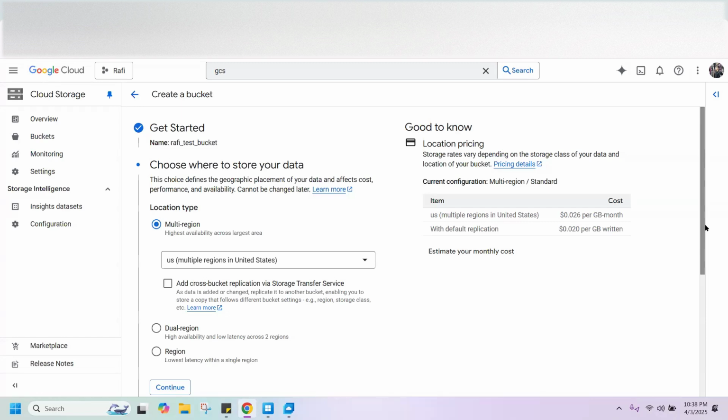Now we can select a single region if we want. Yeah, in the region part.